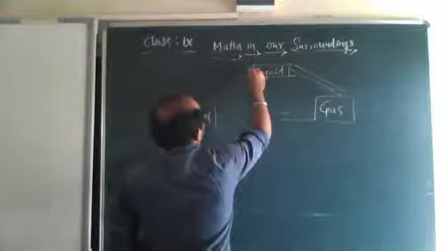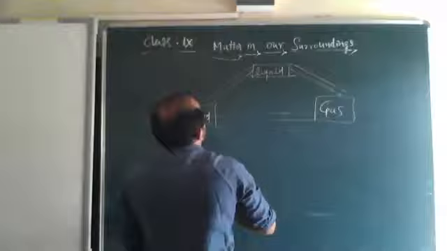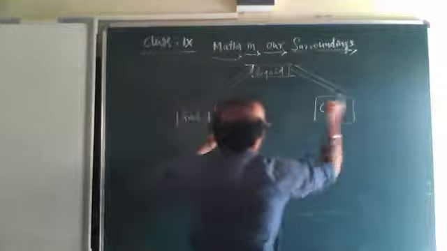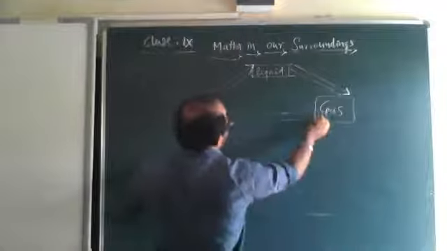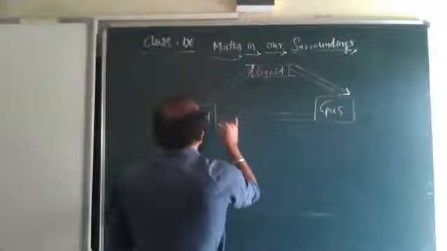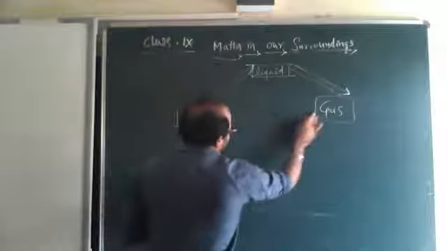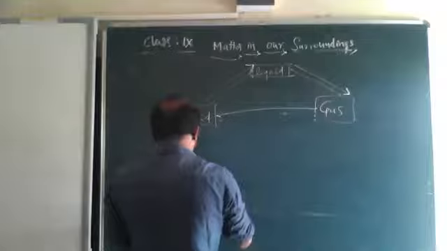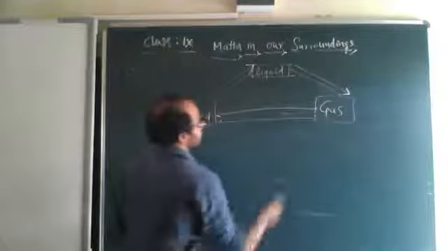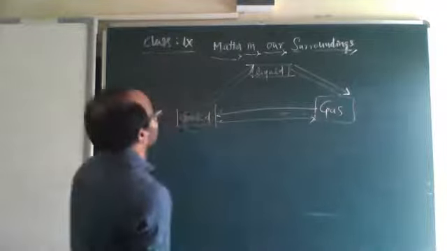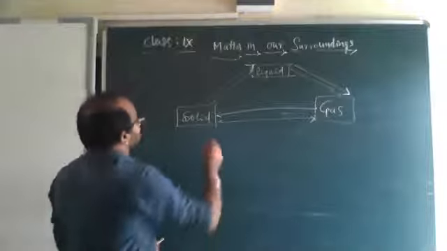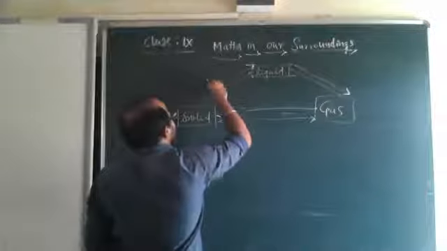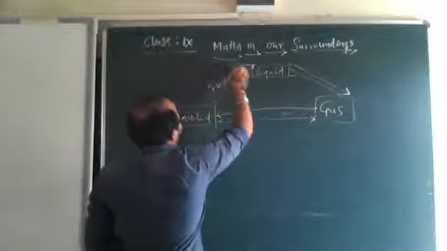So solid to liquid, liquid to gas, then gas to solid, solid to gas. What we call solid to liquid is fusion.